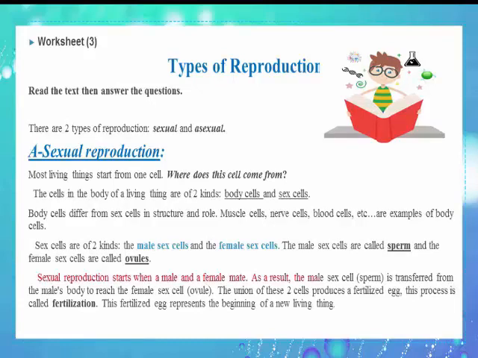As a result, the male sex cell, sperm, is transferred from the male's body to reach the female sex cell, ovule. The union of these two cells produces a fertilized egg. This process is called fertilization.